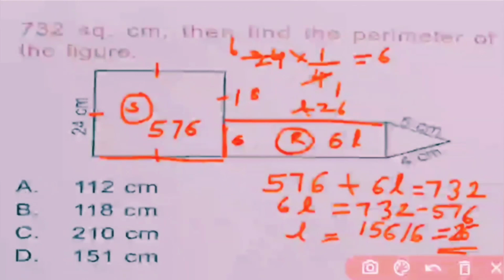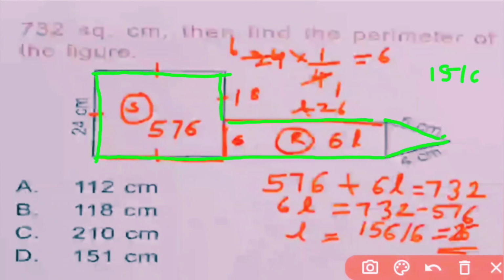So here perimeter of figure is sum of all sides. So perimeter is equal to this 24 plus 18 plus this 26 plus 5 centimeter plus 4 centimeter plus 26 centimeter plus 24 plus 24. Means perimeter is equal to 151 centimeter. Here D is correct answer.